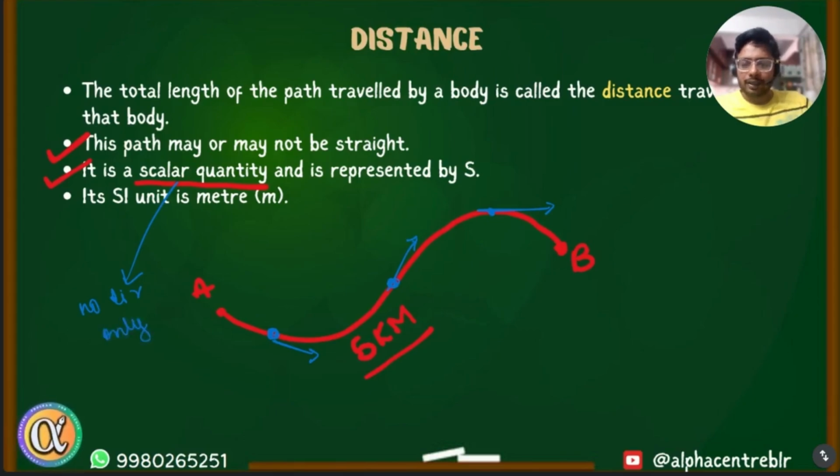Magnitude means a value. Distance is represented by the symbol S now, not D. We have used D for distance a lot of times, but in this chapter we will mostly be using S for distance. The SI unit for distance is meter, though distance can be calculated in other units like kilometer, decimeter, centimeter, millimeter, gigameter. There are many other units of distance, but the SI unit here is meter.